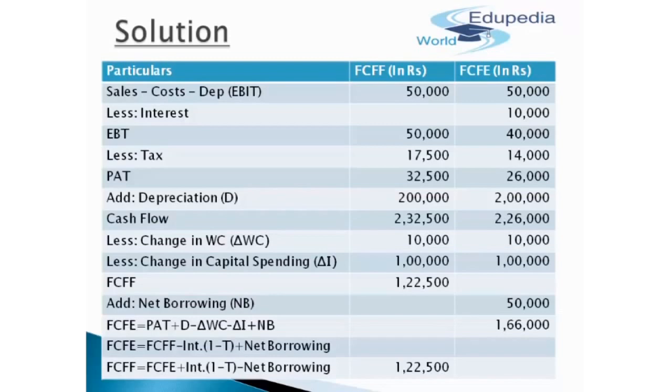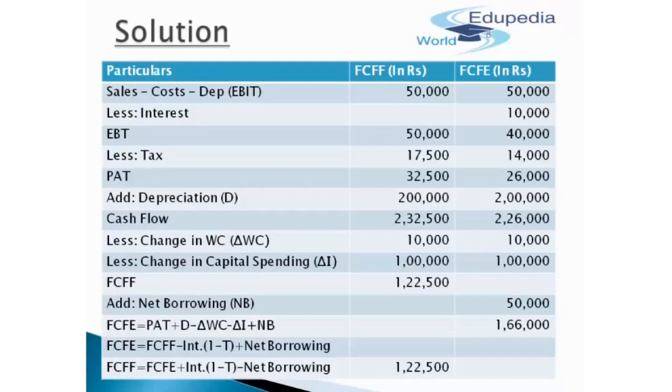The formula for the same is pretty simple. We'll be using the PAT, that is profit after tax. We'll be adding the depreciation into it. We'll be getting the cash flows, and after that we'll be deducting the changes in working capital, changes in capital spending, and simply adding the net borrowing into it. So that's how that can be done.